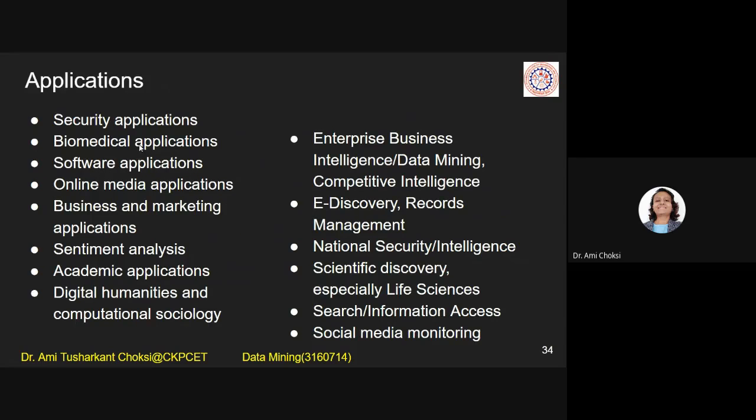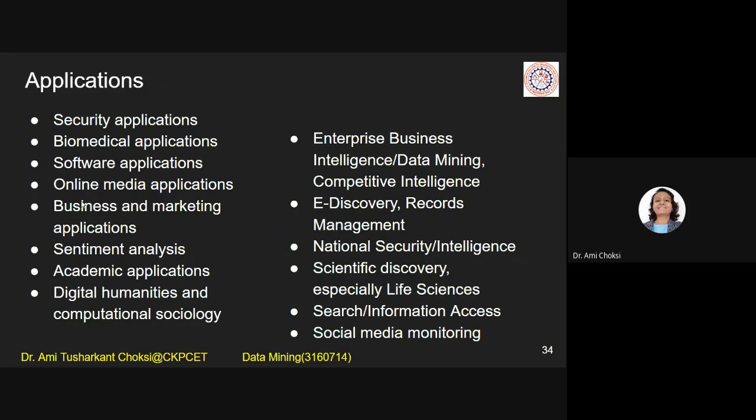Applications: security applications, biomedical applications, software applications. Is it really so? There we have the proper databases, or data warehouse, and from that only we are getting the data. So why text mining? Always consider that everywhere the data is not there in the database or data warehouse. We can have text documents in many cases. And these are the applications where we can apply text mining.